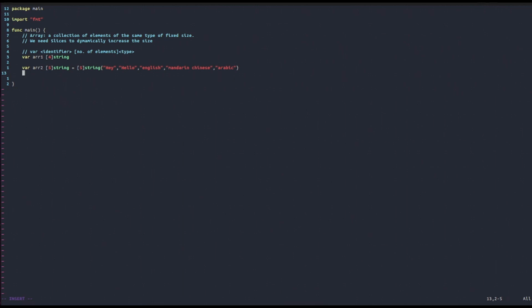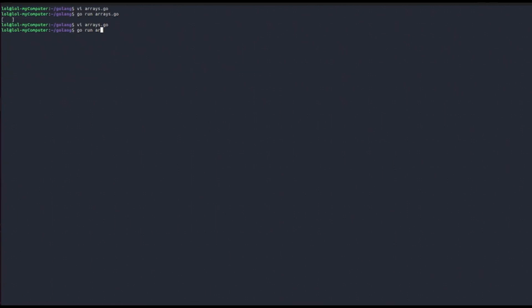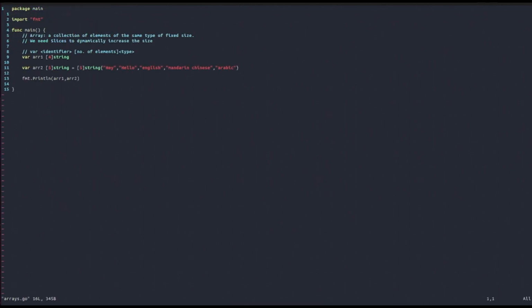So now if we try and print out, actually to not throw an error, we need to print both of them out. So if we print the array out, as you can see, we get all the elements. So now that we have defined an array, basically all these strings, which we will see then in Golang, a string is also a slice. Actually, let's not talk about it yet. But basically, for now, don't worry about it. Let's just give a very high-level view. But basically, the strings that are inside are placed one next to each other in memory.